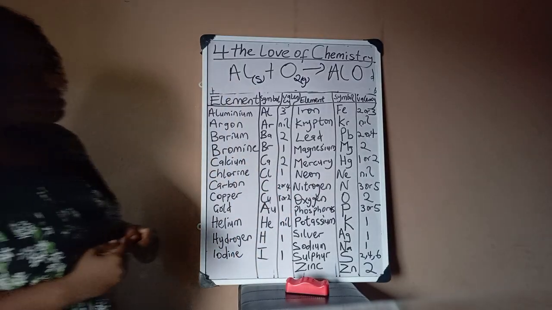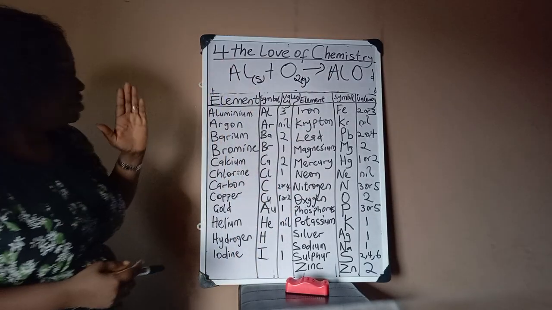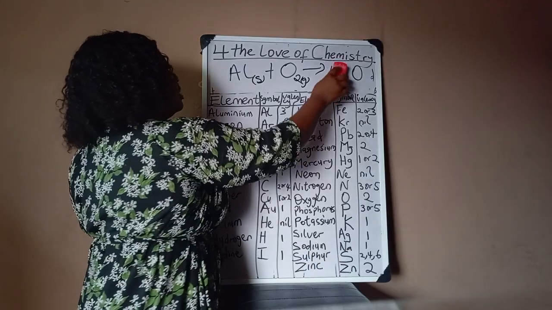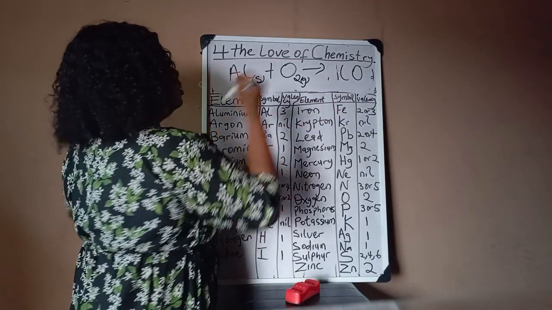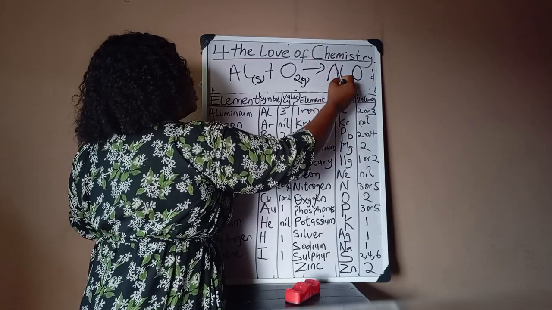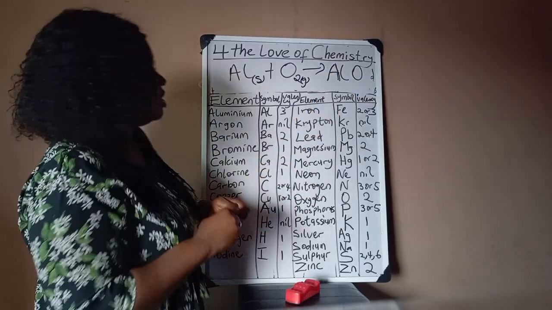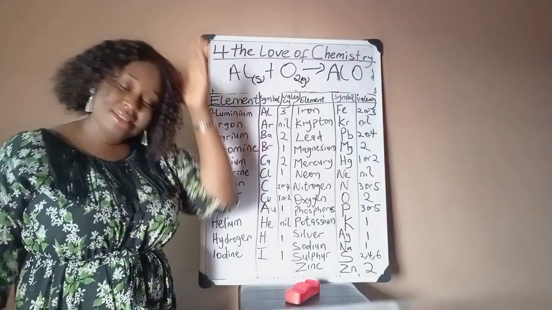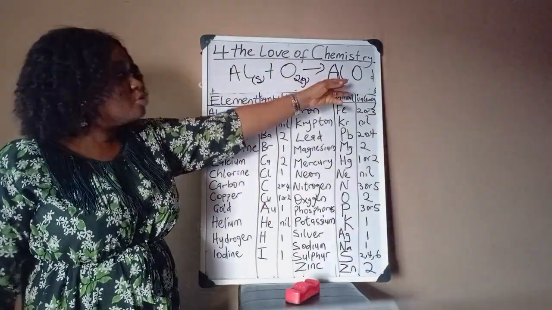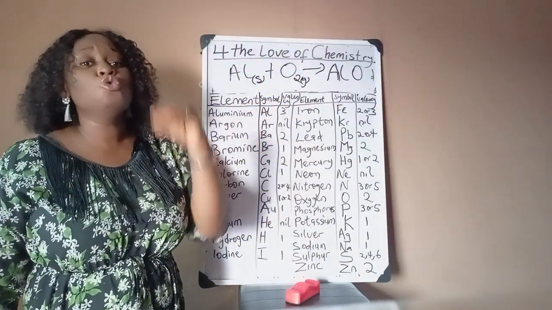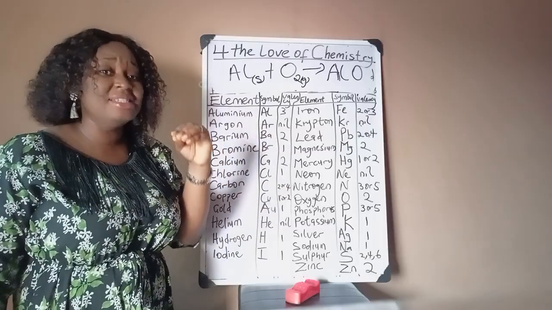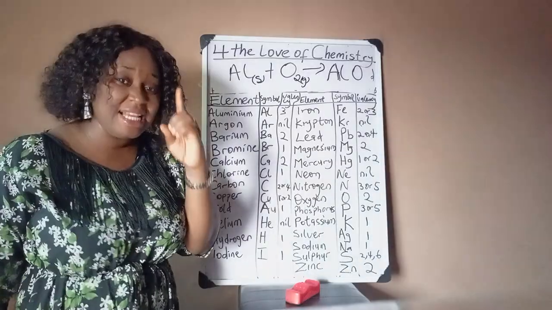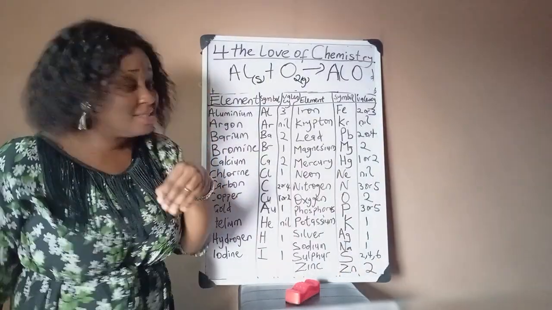Now, this is not yet correct. Please look at my symbols. I did not write a capital L. The first letter is capital, and for any element that has 2 letters representing it, the first one is written in a capital letter, the second one is a small letter, uppercase, lowercase.